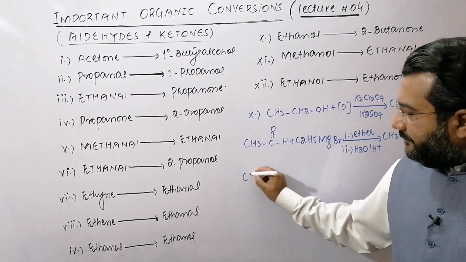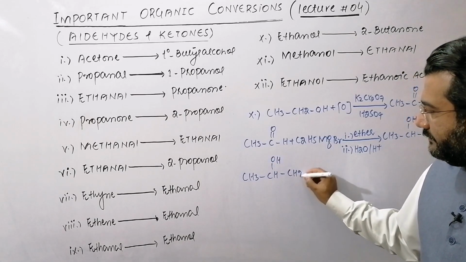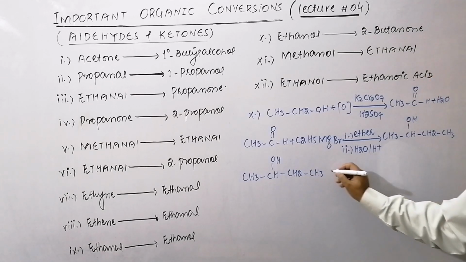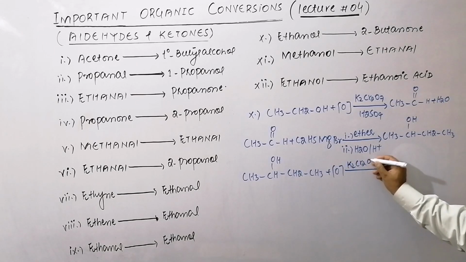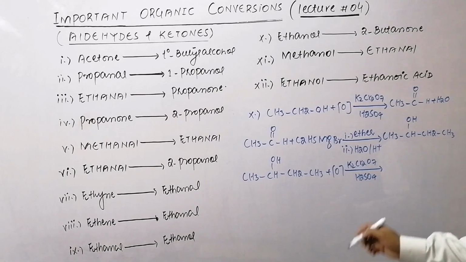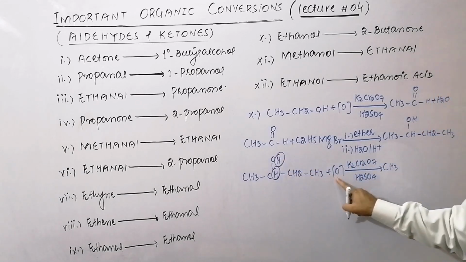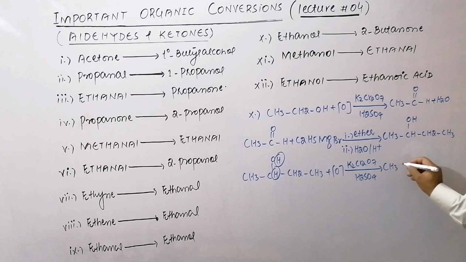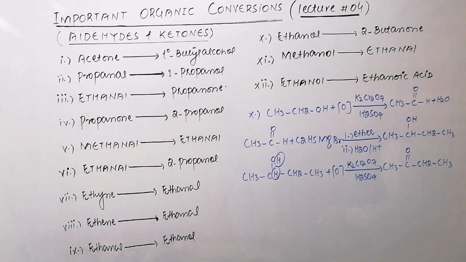And then finally this 2-butanol is oxidized in the presence of K2Cr2O7 and you know that the secondary alcohols when they are oxidized they are changed to the ketone. So that will be changed to, because these 2 hydrogens will be removed, they will combine with this oxygen, water will be formed and after oxidation that will be changed to 2-butanone and water will be released.